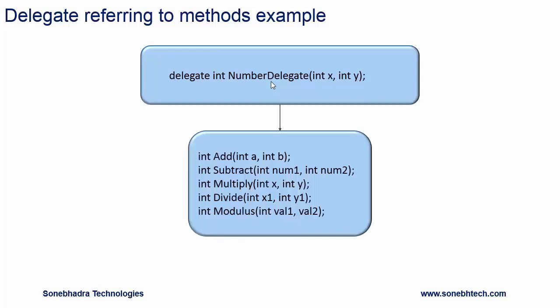So here we have method add, subtract, multiply, divide, modulus. All of them have two parameters of type int and the return type is int. So number delegate can refer to any of the methods add, subtract, multiply, divide, modulus.